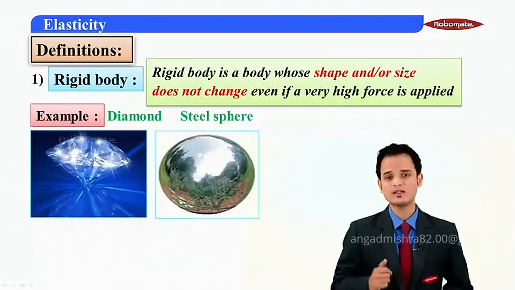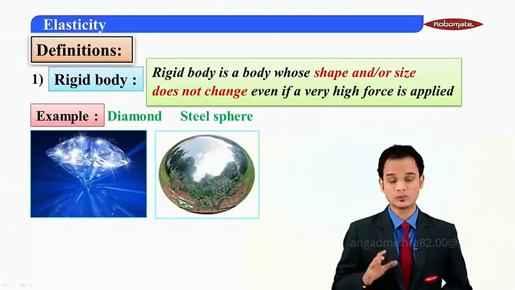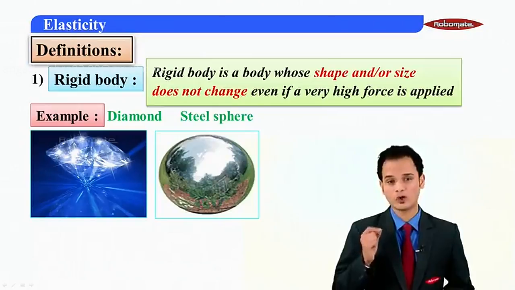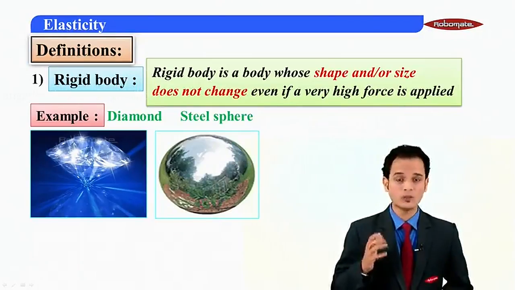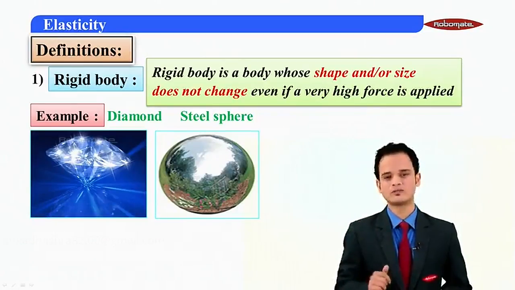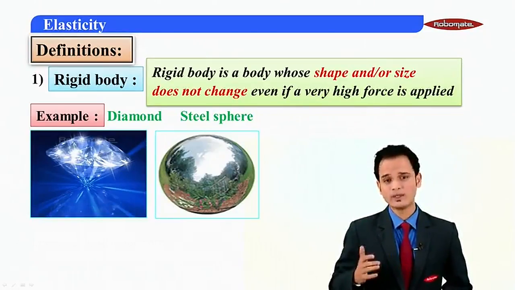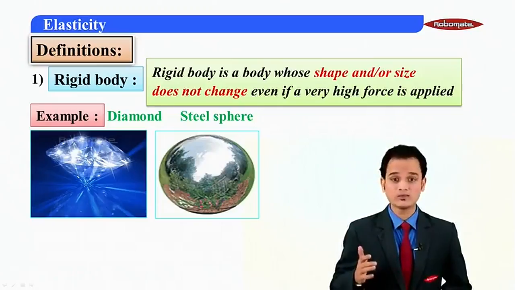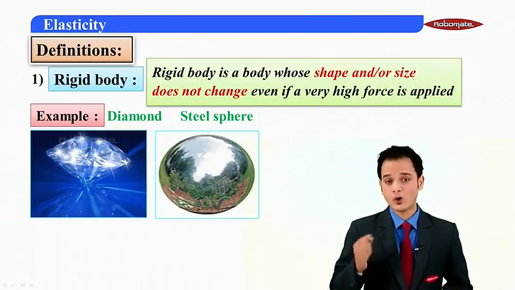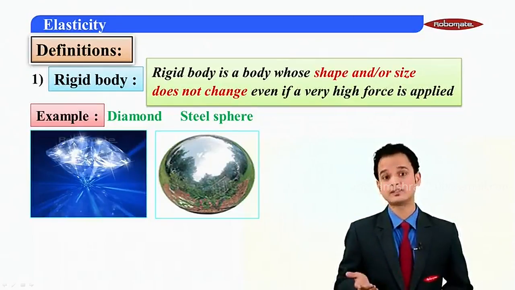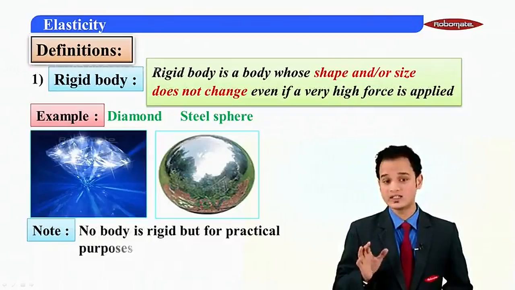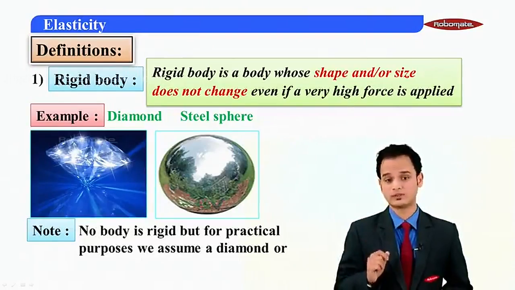Second one would be a steel spear. Now a steel spear, a solid steel spear which is filled to the core with pure steel. No matter how much force you are exerting, students, there is going to be some deformation. See, what happens in case of a deformation? Sometimes what happens is, in spite of a change of shape, the object or the body actually breaks down as well. So what do? No body is rigid for practical purposes.